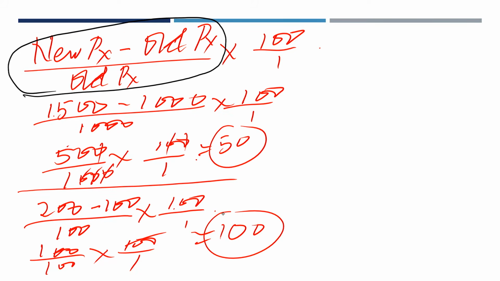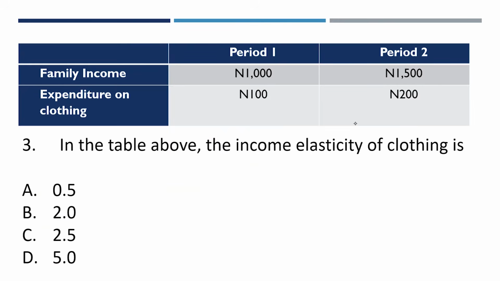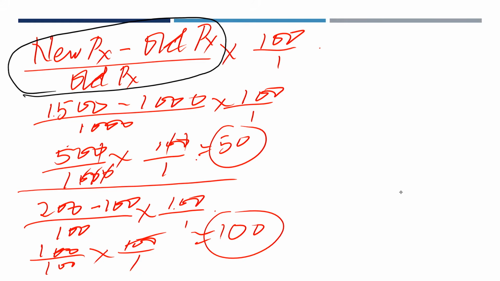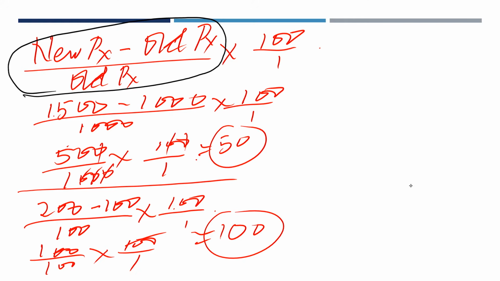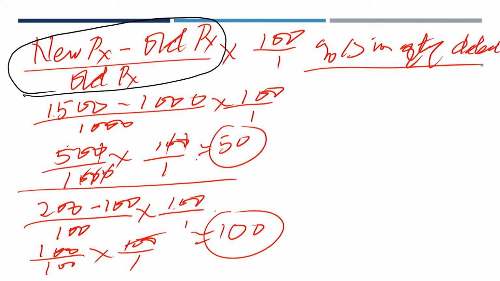You circle. Now, what is the formula? Percentage change in quantity demanded over percentage change in income. Now, what does that tell us? Percentage change in quantity demanded here is 100, over percentage change in income. Family income is 50. Now, we go back. Percentage change in quantity demanded over percentage change in income.